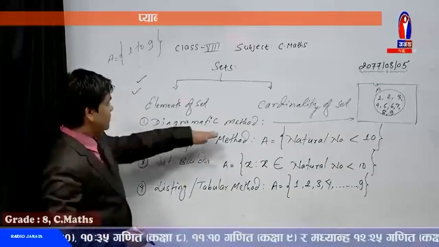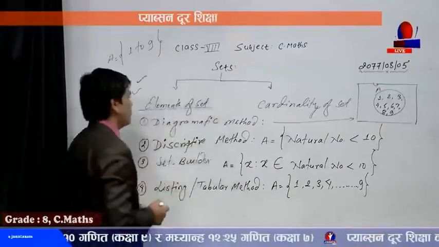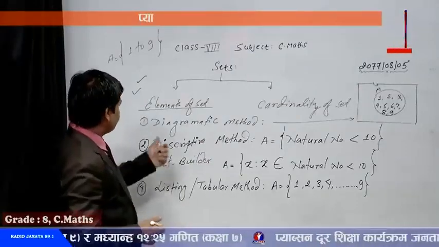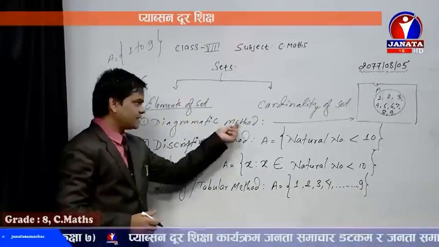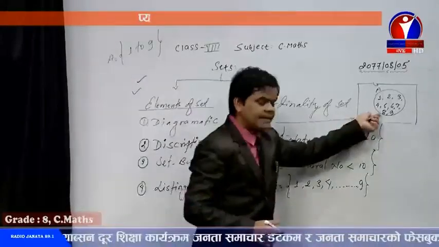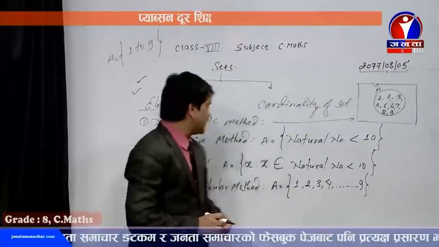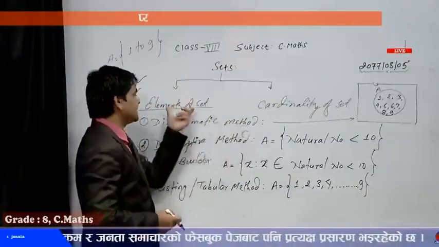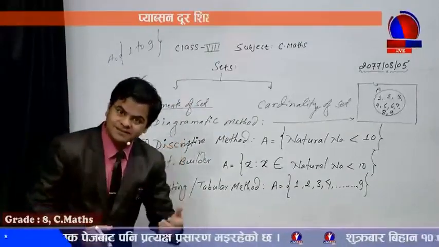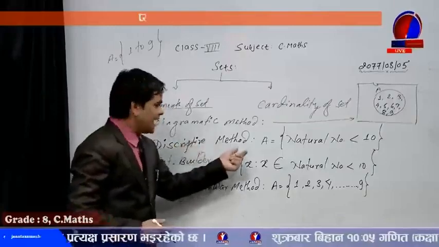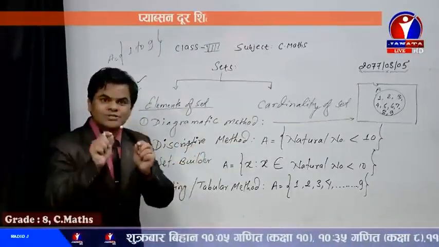So once again, I want to focus on this one. Elements of a set can be defined or used by these 4 methods. The first one is the diagrammatic method. If the set information is represented by using such a diagram, that is known as the diagrammatic method of representing the elements of a set. Similarly, another method is the descriptive method, and in this method, description means we need to write short notes regarding